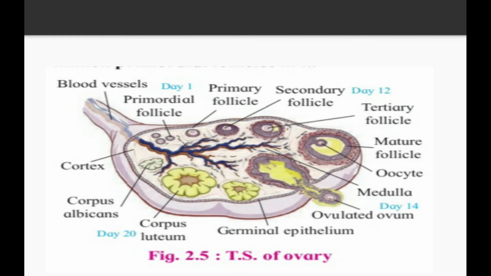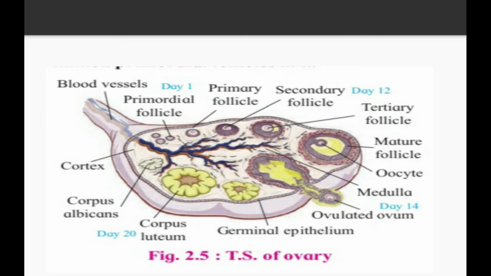Now the developed egg in which the ovum is not present but the remaining portion is there, that yellow colored portion is said to be the corpus luteum. The corpus luteum has a nutritive portion. That nutritive portion becomes dried when the ovum is not there, so it is converted into corpus albicans, and in that way the cycle is going to be carried out.